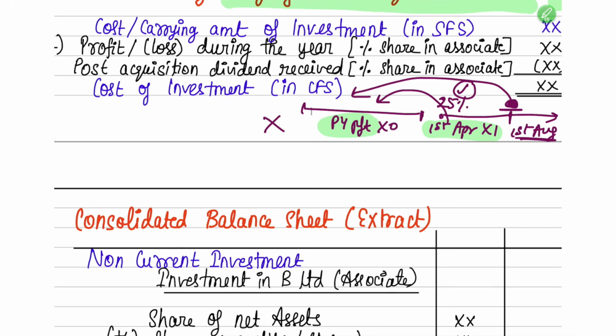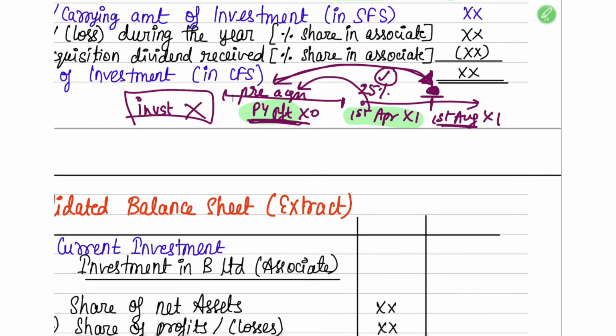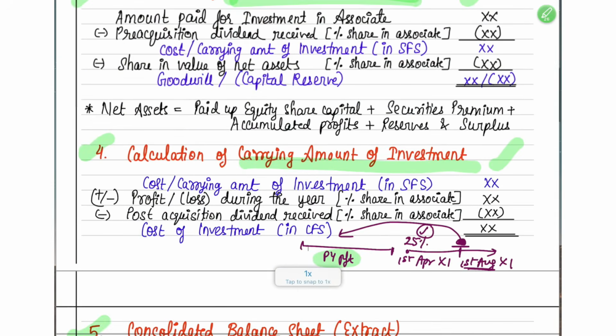The answer is no, because we were not the investor last year. So in this profit we should not have a share. This is basically pre-acquisition profit. That means before we acquired, this profit was there, and from this profit, if in the current year they are paying some amount of dividend, that also will not be our own dividend.